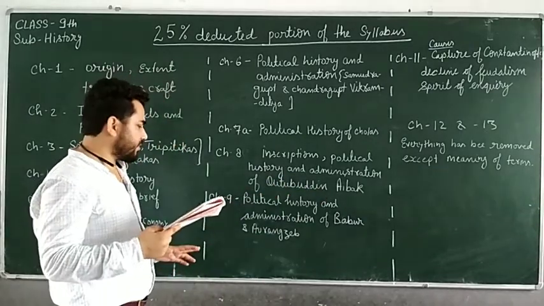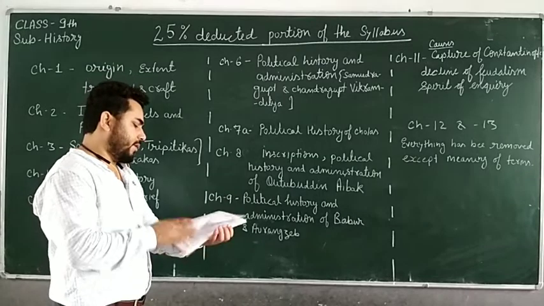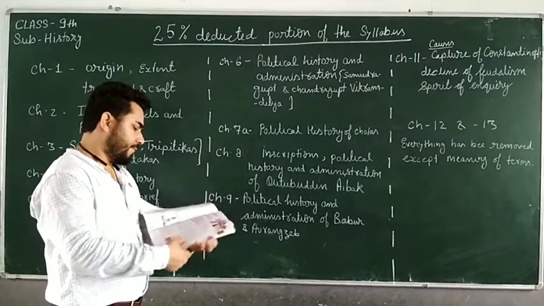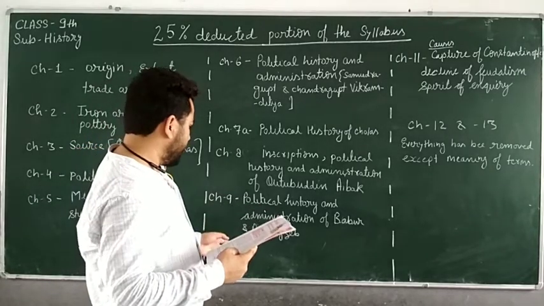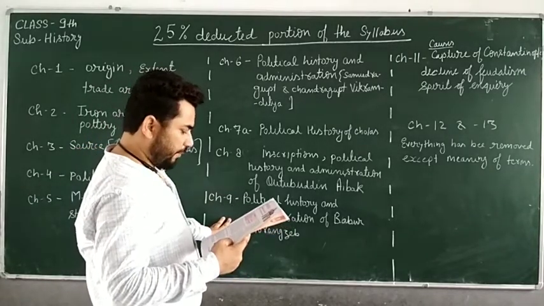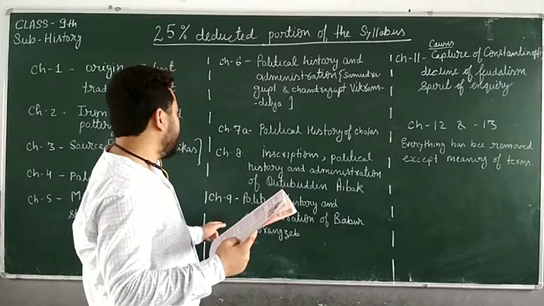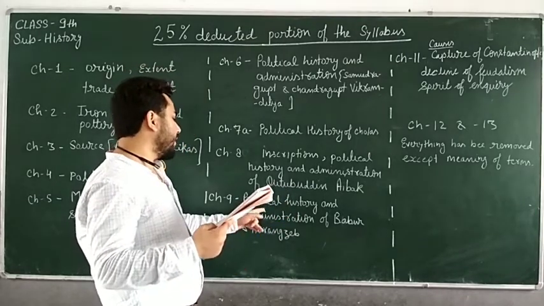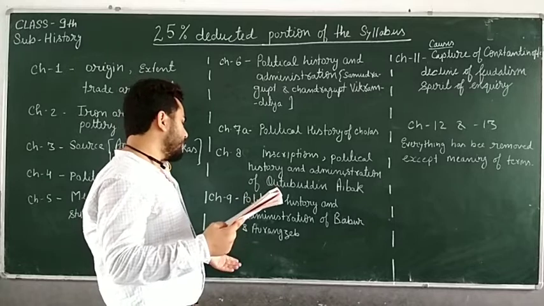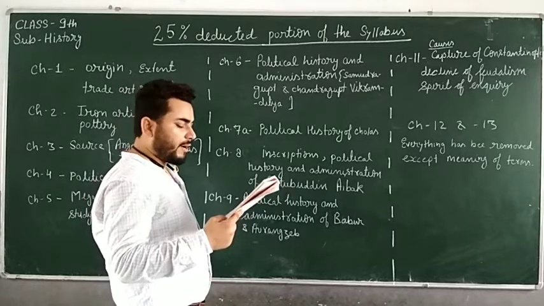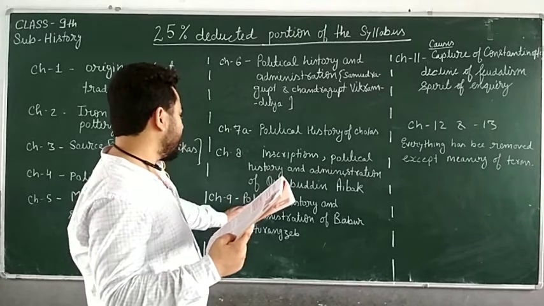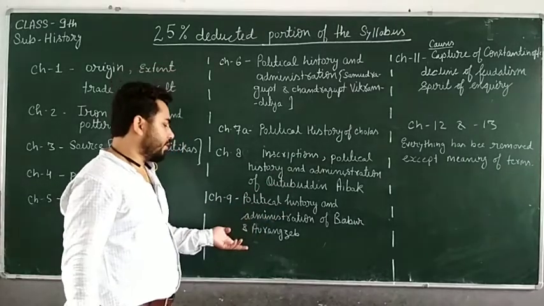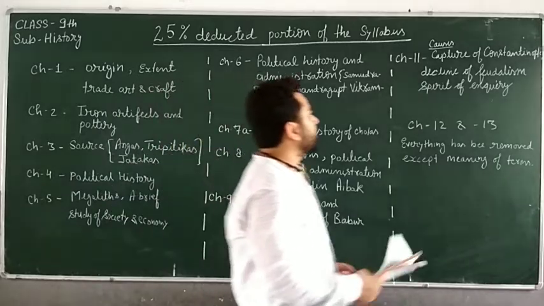Now, next is chapter number 9, the Mughal Empire, and in this, the political history and administration of Babur and Aurangzeb has been removed.